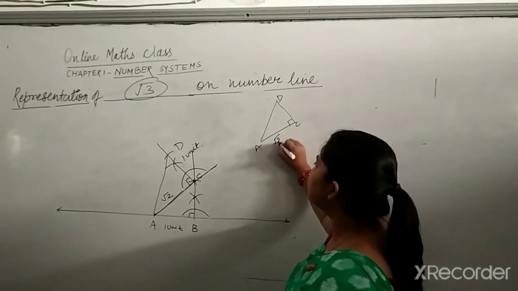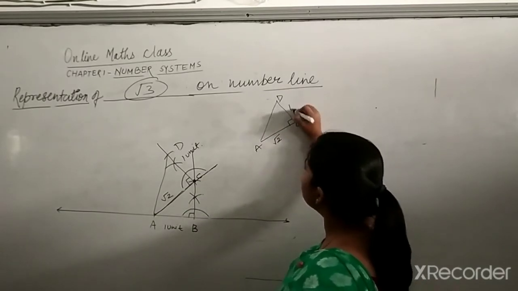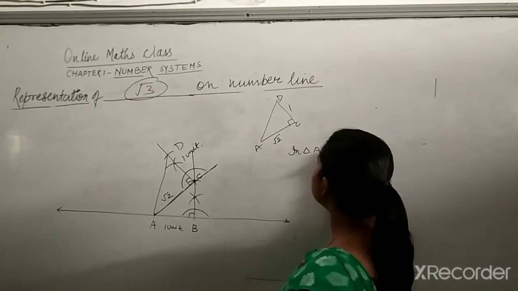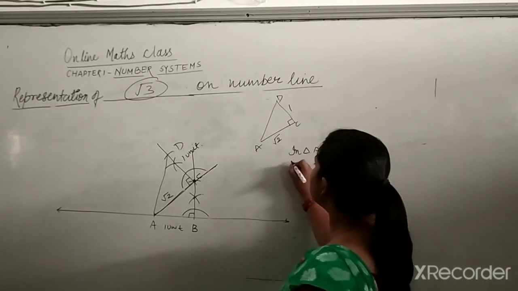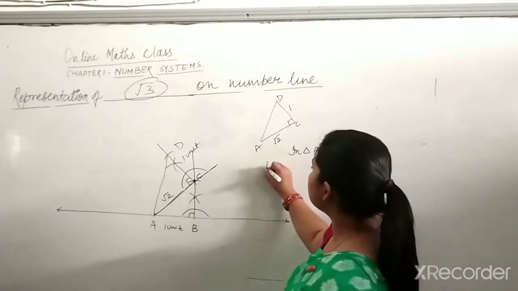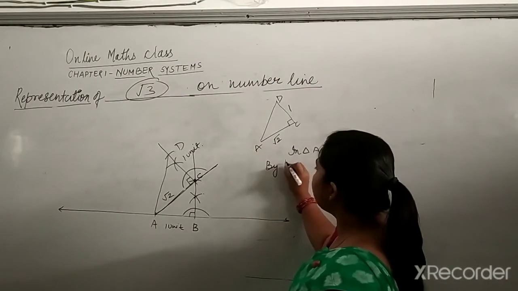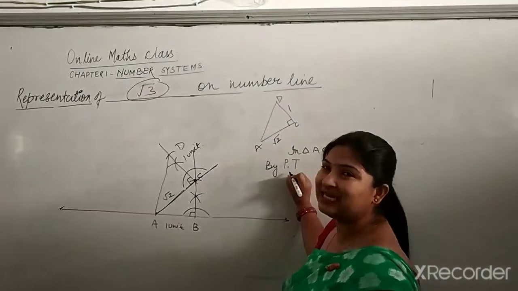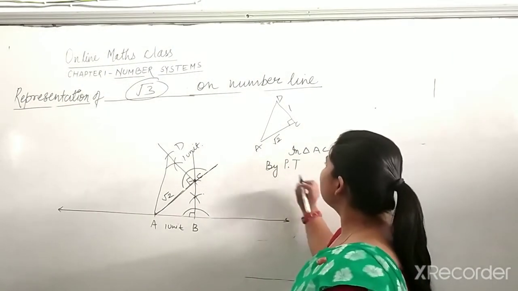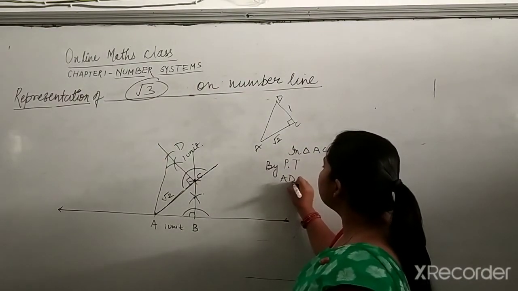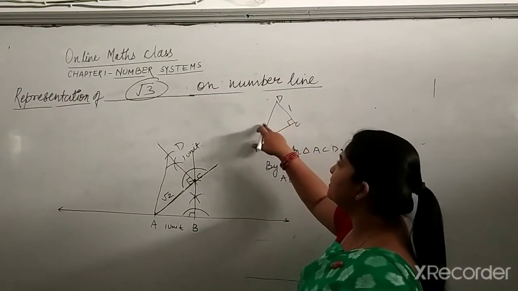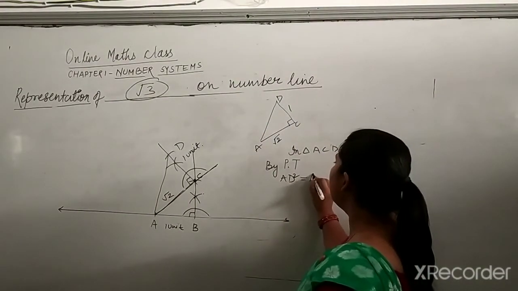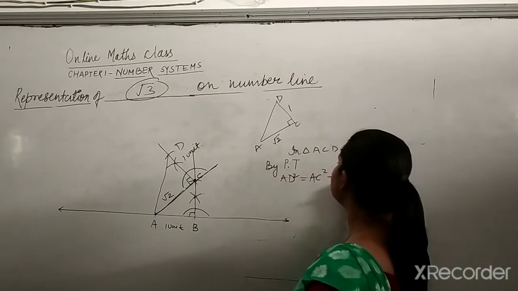Now what is the value of AC? Root 2. What is the value of CD? 1. So I will use in triangle ACD. Can I use Pythagoras over here? By Pythagoras theorem, I am writing in short form. You don't have to write it like this in the notebook; you will write Pythagoras theorem completely. So by Pythagoras theorem, can I say that AD square, because opposite to 90 degrees is AD and that will be your hypotenuse, AD square is equal to AC square plus CD square.